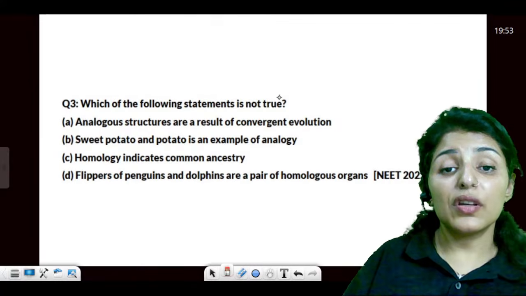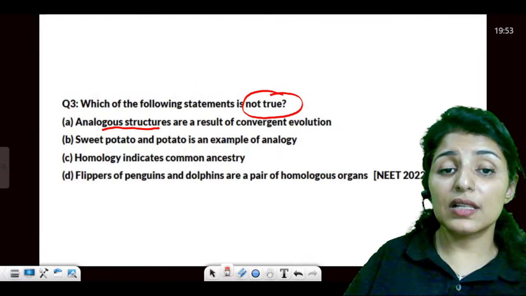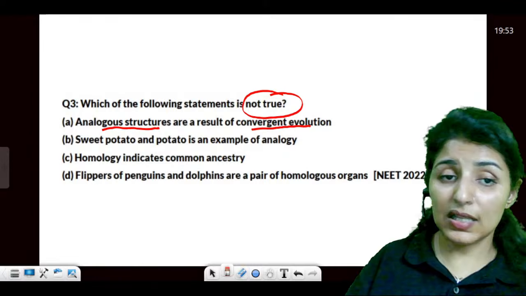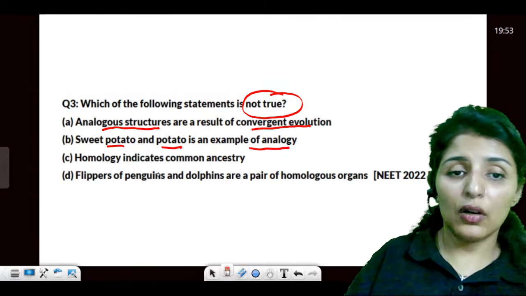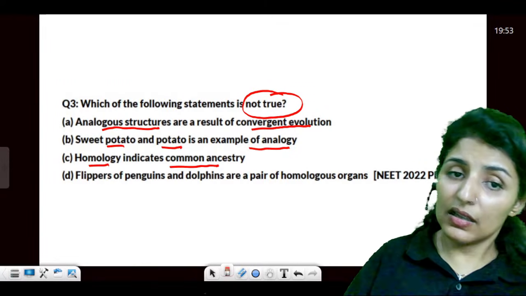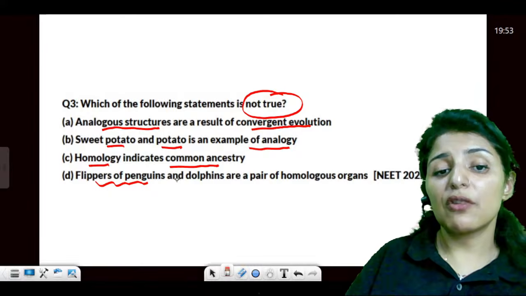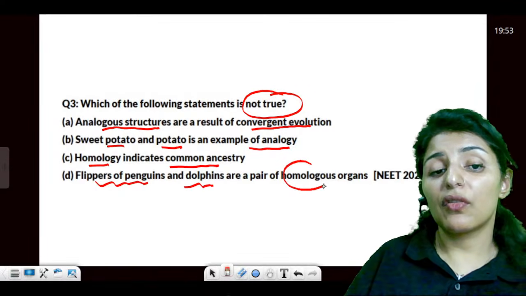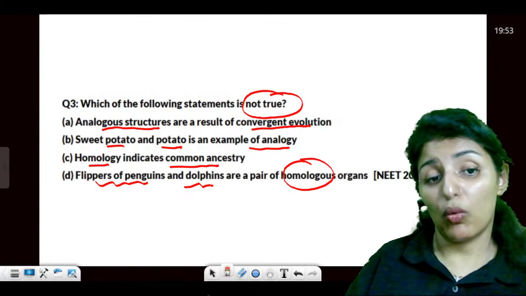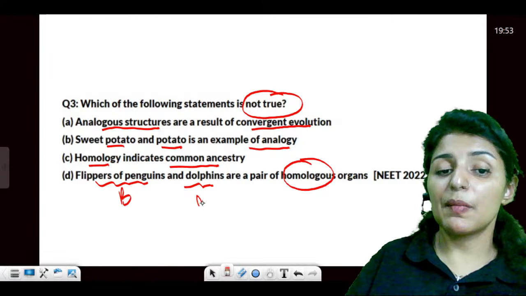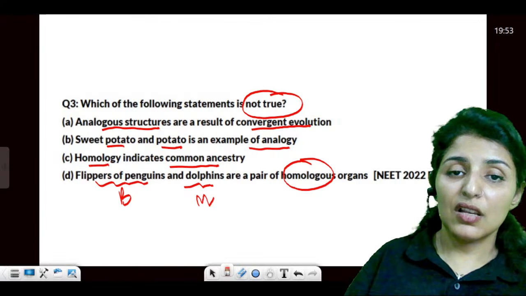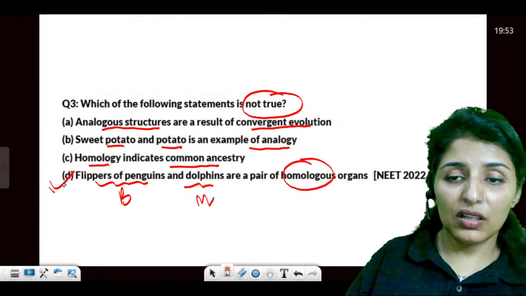Okay, now which is not true? Analogous results in convergent evolution, just seen. Potato and sweet potato are analogous. Homology indicates common ancestry. Flippers of penguin and dolphins are a pair of this homologous? No, this is a bird, this is a mammal. They are not homologous. So all are true, but not this.